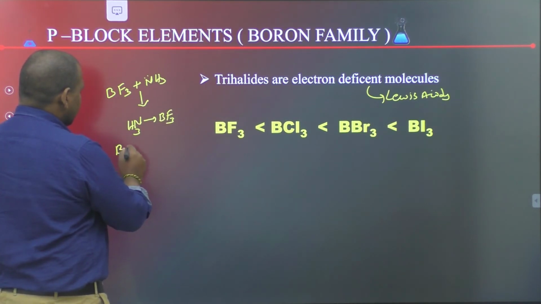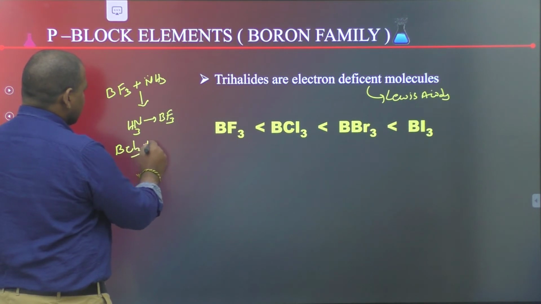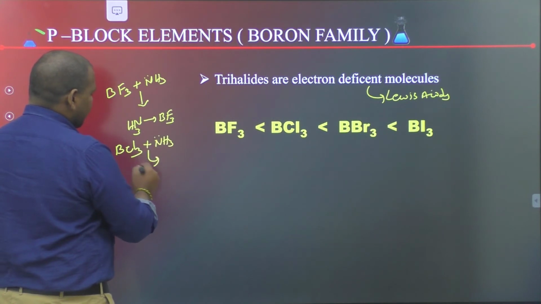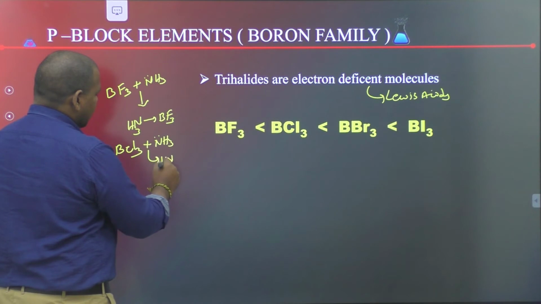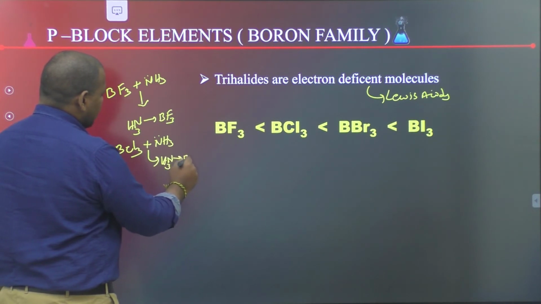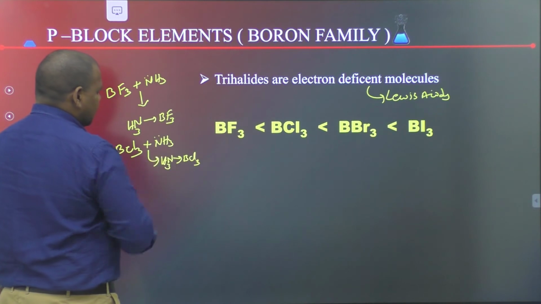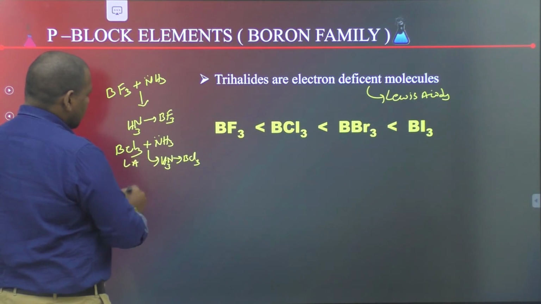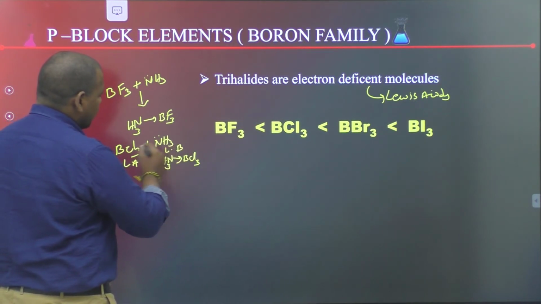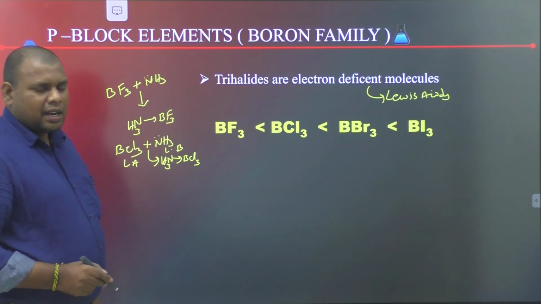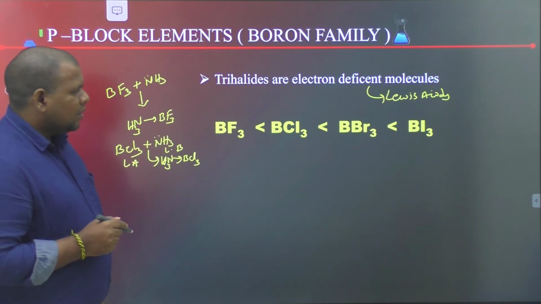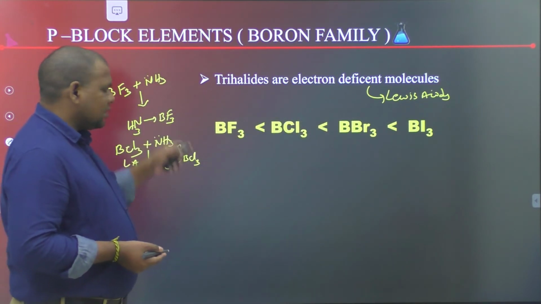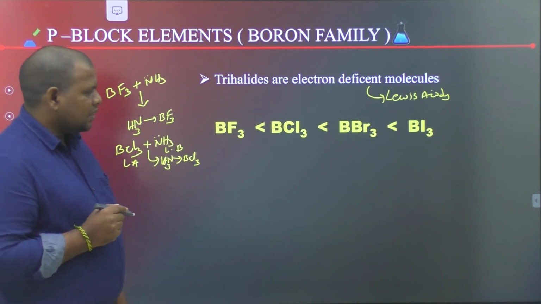A similar reaction is also observed when BCl3 reacts with ammonia, forming the NH3 to BCl3 complex. BCl3 is a Lewis acid. Ammonia is a Lewis base. Trihalides are electron deficient molecules, so they can act as Lewis acids. They can react with Lewis bases to form complexes, and they complete the octet configuration.